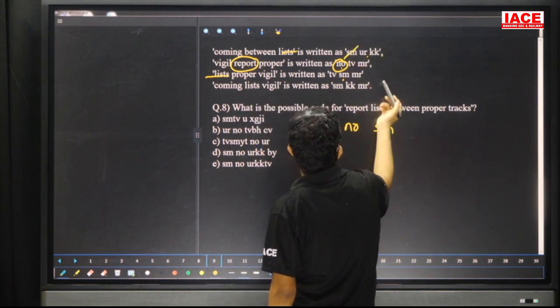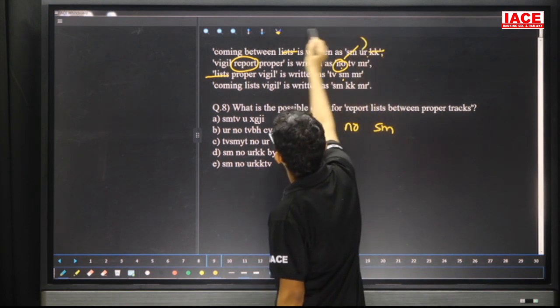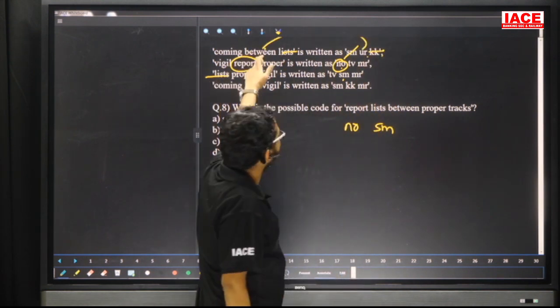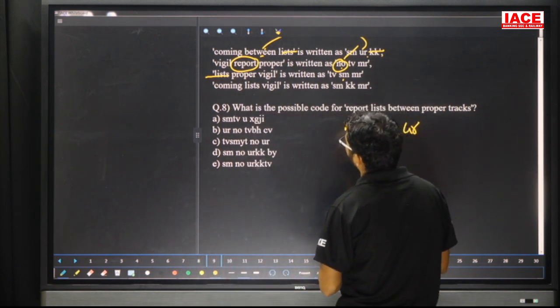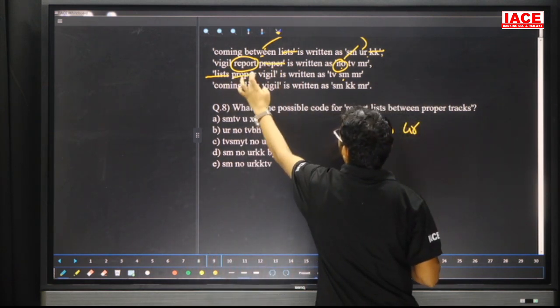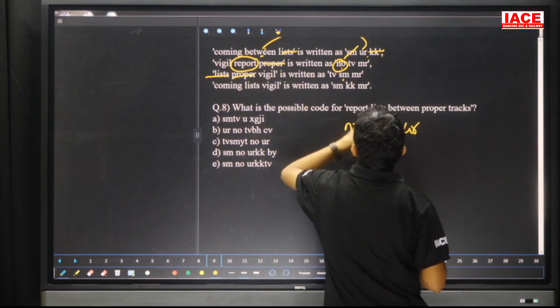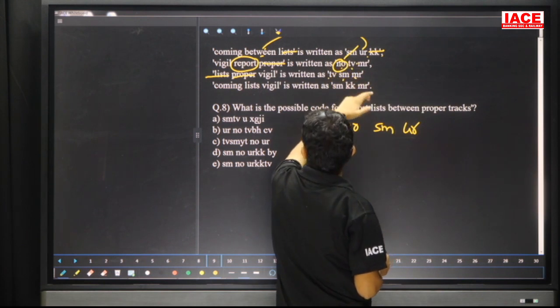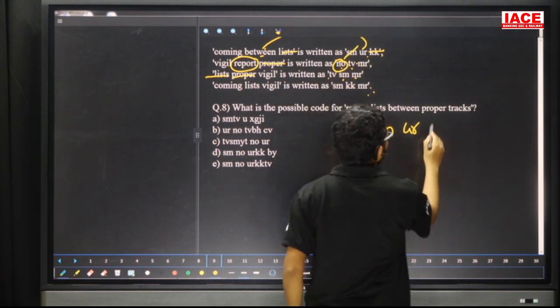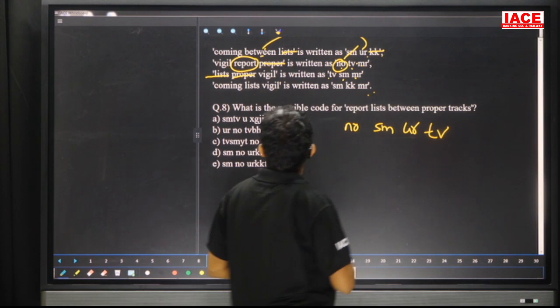Next one is what? UR, KK. KK here also present. Then UR here, between. Only information is what? Between. Only code is what? UR. Next one, proper. Here we are having proper, here also proper. Then common code. So friends, here TV, here TV, MR, here MR, here MR, here MR. That means MR no chance. Then the answer is part TV. Next, tracks.